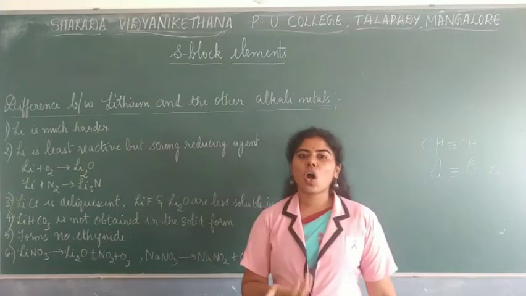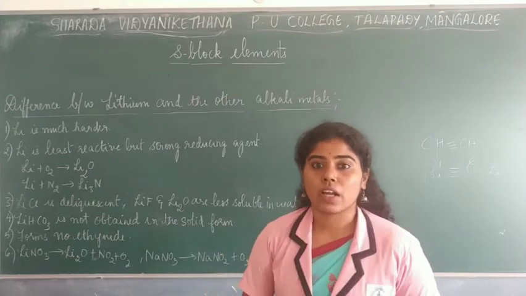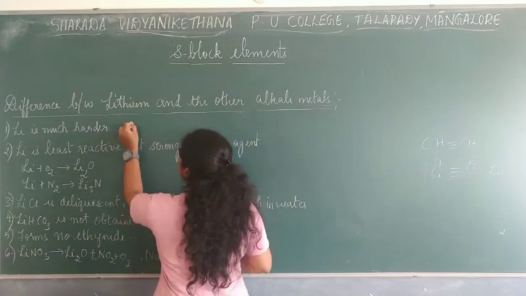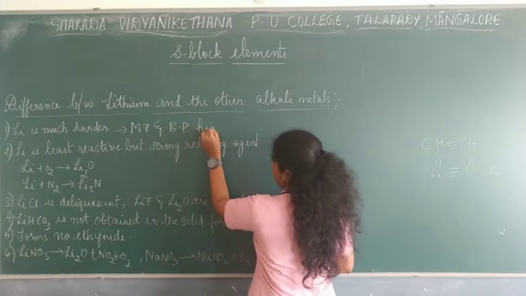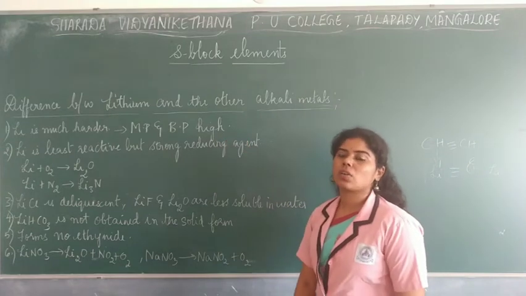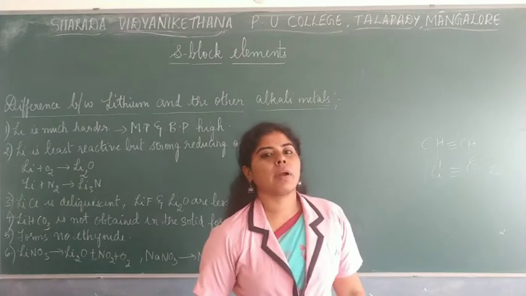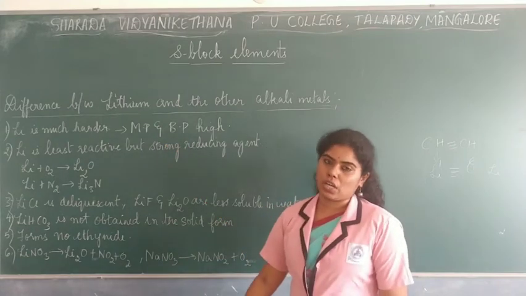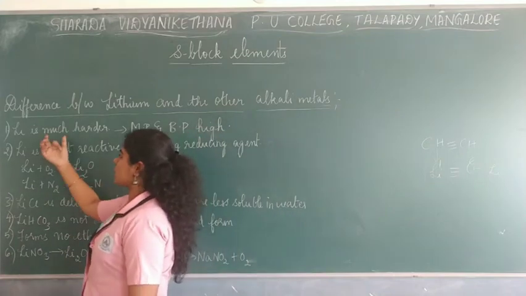Now first of all, let's talk about the basic difference, that is lithium is much harder. When you compare to all of these alkali metals like sodium, potassium, all of these are soft metals, right? But lithium comparatively is much harder, and because of this its melting point and boiling point is also high. Okay, as lithium is much harder, its melting point and boiling point becomes high. But all of the other alkali metals will have low melting and boiling points as well as they are much softer in nature. Okay, so that is one of the main differences which you see with lithium as well as the other alkali metals.